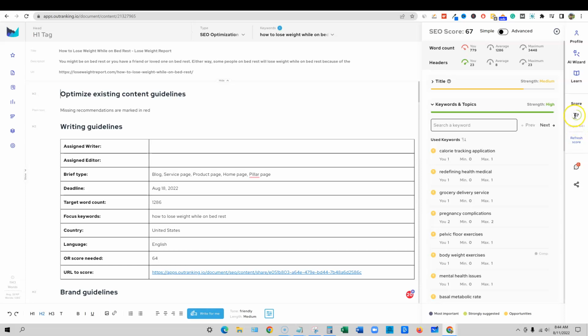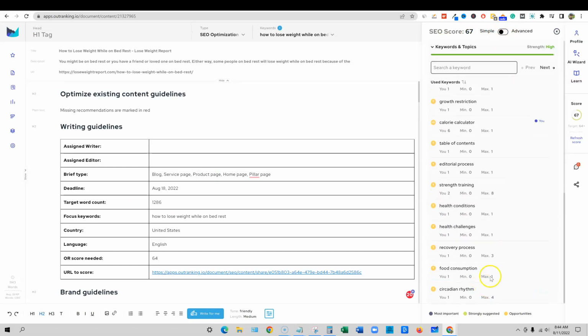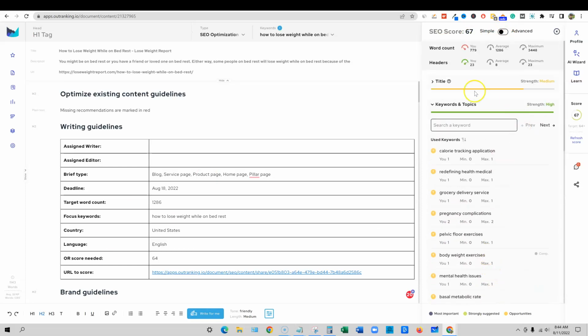So I'm kind of trying to see where, and there's some cool things you can do with Outranking. You can actually click the advanced button. I'm not going to do that because I don't want to change everything, but it's going to give you a ton more options. But I like this just simple right now. Right here, when we're looking at the score, it's just telling us what our target is, and I don't know what that's based on, if that's based on the top 10 or top 20, but it is saying that we have a better score than we have an optimized piece of content is what it's saying.